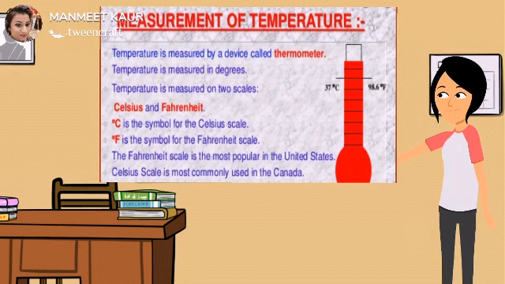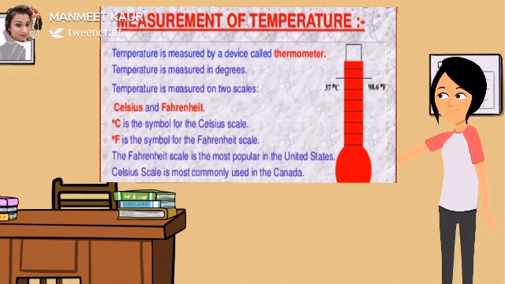That means C or F of the temperature scales should be capital and the degree symbol should be there with that. Otherwise, it would be wrong. So make sure whenever you write the symbols, you write them correctly.